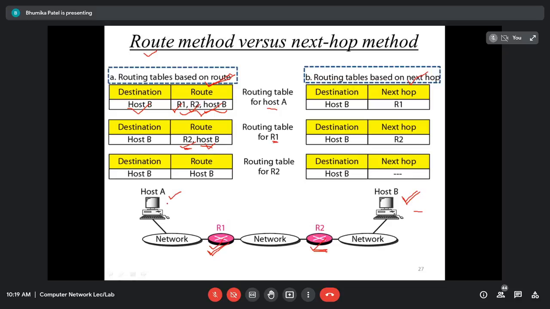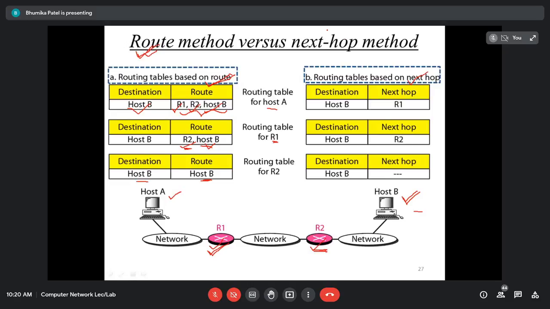Router 2, then the host B. And for the host B, there is no need to store anything, because the destination machine will also be host B. So obviously there is only one entry, that is the destination address, or IP address of the host B only. So in the route method, as the name says, we have to store the complete information about the route.